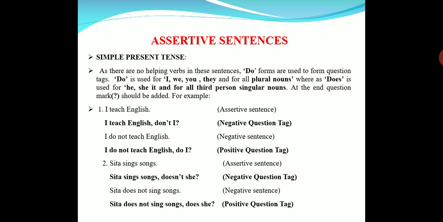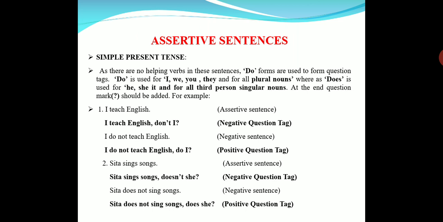Doesn't she? Sita sings songs, doesn't she? The negative tag. And then again, Sita does not sing songs. This is the negative statement. For that, what should we use? Sita does not sing songs, does she? Because for a negative statement, we have to use a positive tag.